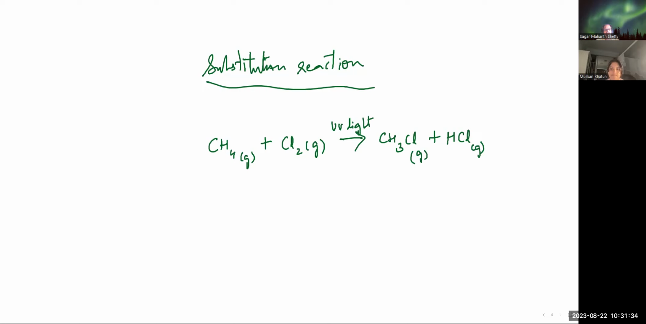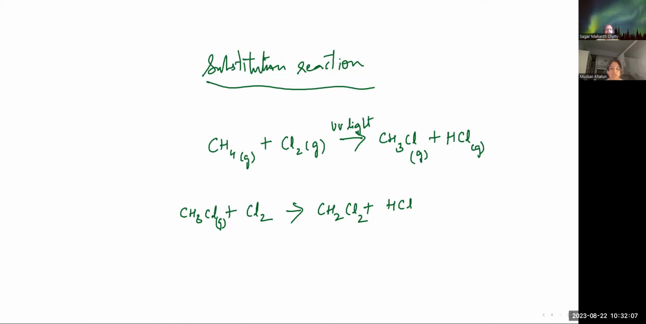Now, if I carry this reaction a bit further, I'll take CH3Cl and again combine it with chlorine. Then what do I get? One more substitution takes place here: CH2Cl plus one hydrogen combines with chlorine here to form HCl.